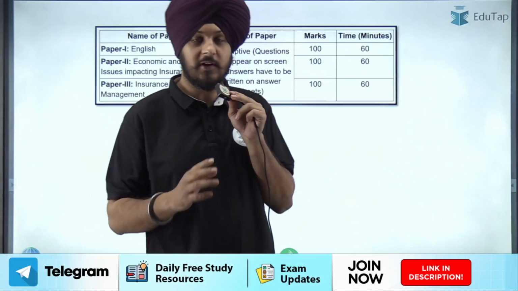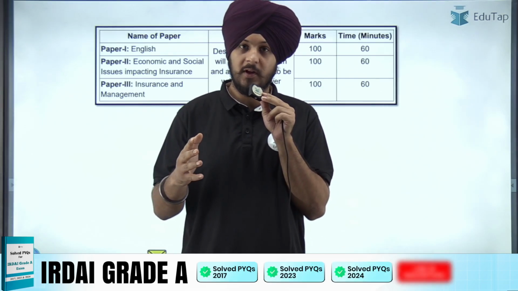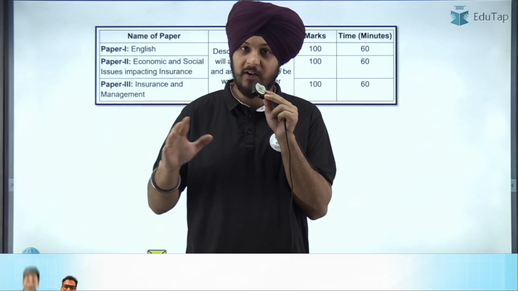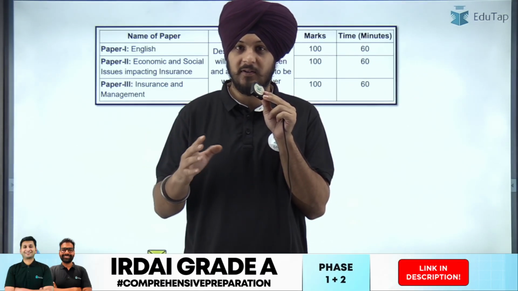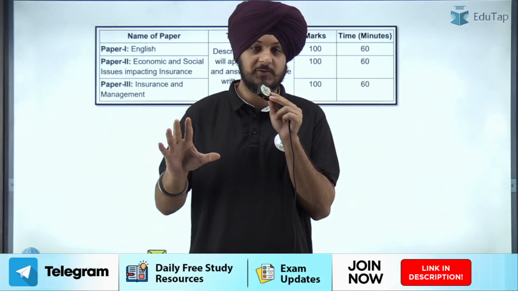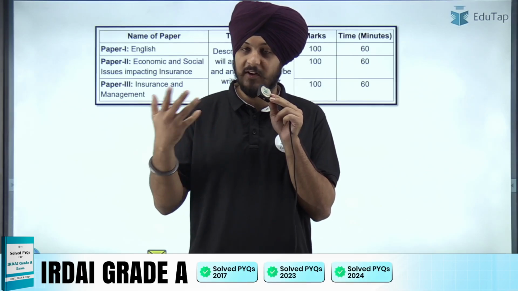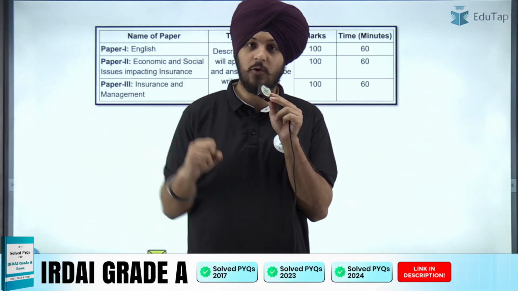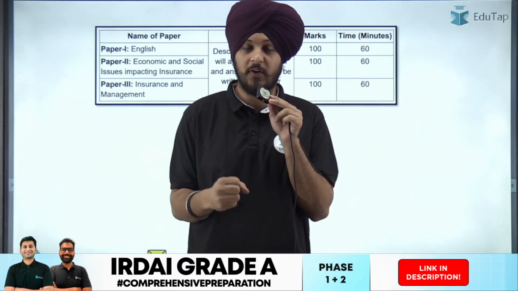See, if we talk about English and compare the 2024 paper with the 2017 paper, then I would say the trend and the difficulty level have remained almost similar. So there is no huge refinement needed as far as the English paper is concerned. Basically, in the English paper, they ask 5 types of questions. The first is letter writing, where they can ask you an informal or a formal letter. So you have to focus on the structuring of the letter. You have to focus on the grammatical errors also that you might commit in your exam.